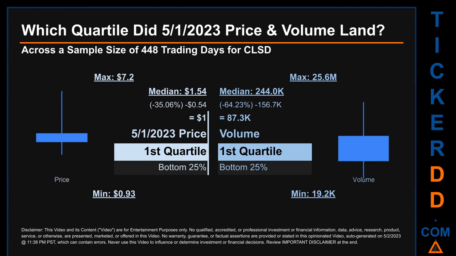Descriptively, CLSD has a median price of $1.54. Therefore, the 1st of May 2023 price was lower from that middle marker by 35.06%. The day's volume of 87.3 thousand was less than the median by 64.23%.